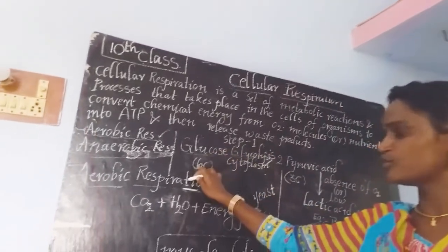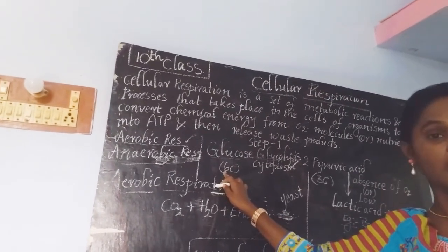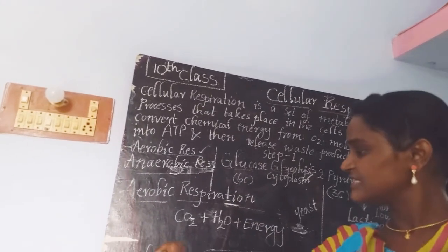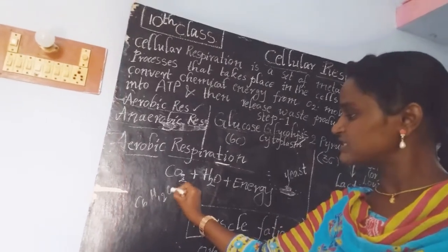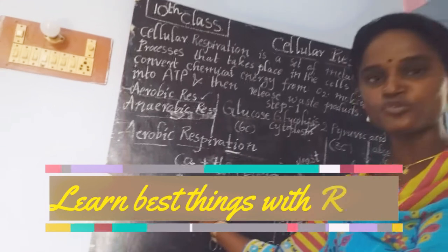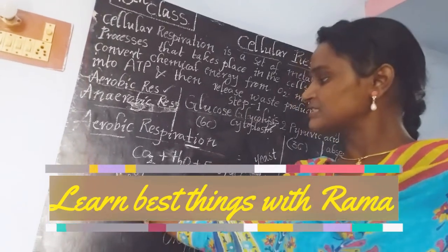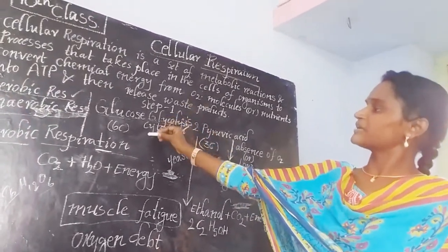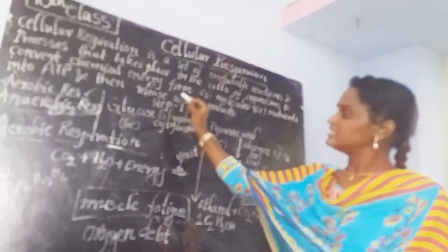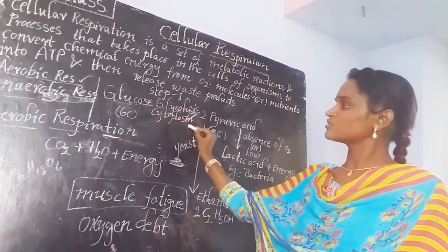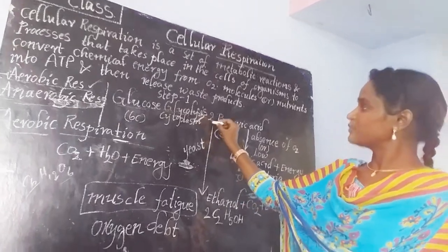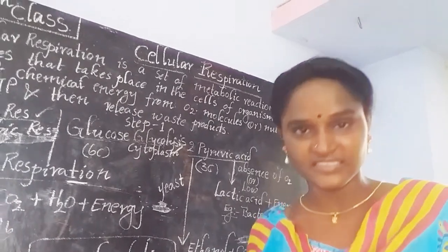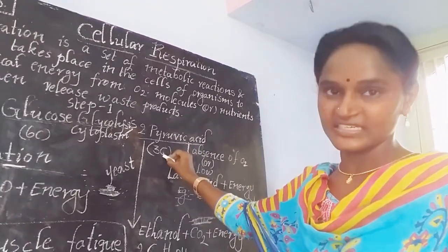And this glucose, we all know, is a 6 carbon containing compound, C6H12O6. How many carbon atoms are present in this? 6. This 6 carbon glucose divides in the cytoplasm of all organisms and produces 2 pyruvic acids.